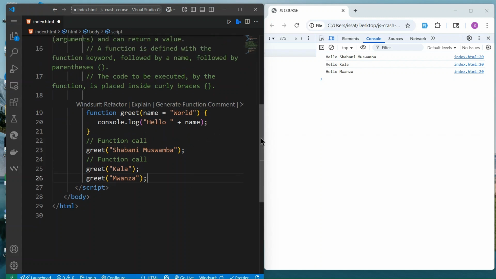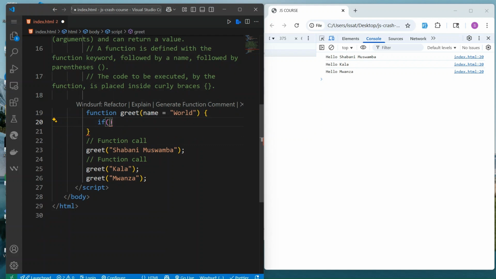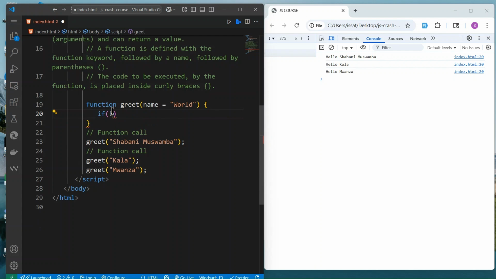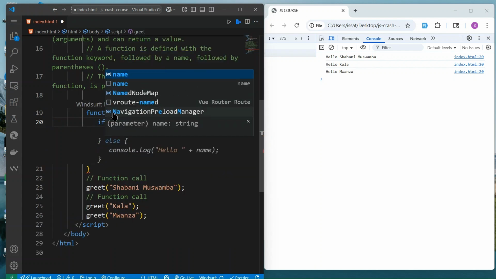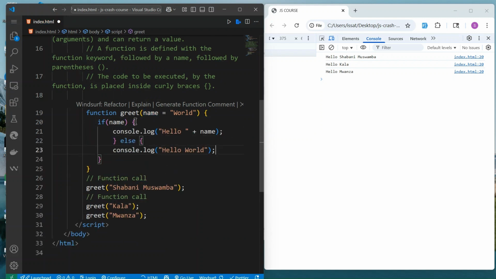Inside this function, we can do things. For example, we can check if the name is not empty. If there is a name, we return hello world plus name.